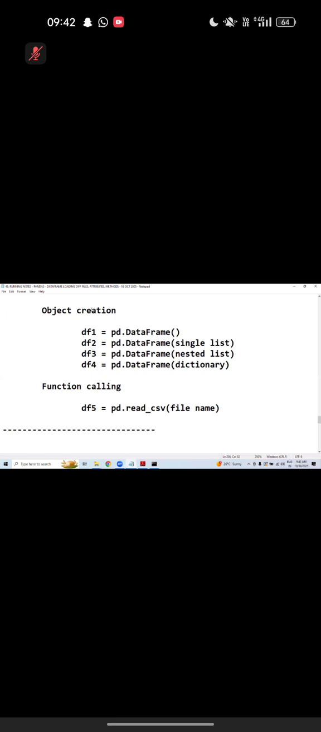Now, can I ask one question? Can somebody tell what is a data frame? Class. What is the whole line? Object creation. Can you tell me what is read underscore CSV? Function. What is the whole line? Function calling. Nice. We are done with this. We are good to go.